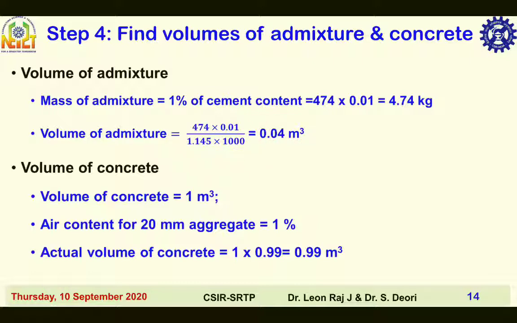Then volume of concrete. The approximate air content per meter cube of concrete for 20 mm maximum nominal size of aggregate is 1%. The volume of concrete with entrapped air is 1 meter cube. And the volume of concrete excluding the volume of air is 1 into 0.99, that is equal to 0.99 meter cube. And the volume of air is 1 into 0.01, that is equal to 0.01 meter cube. Refer lecture series part 1 introduction for more details.